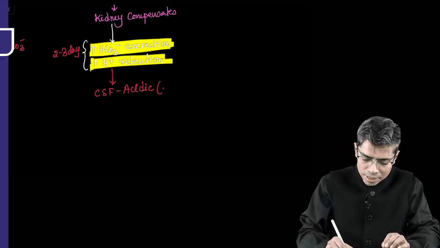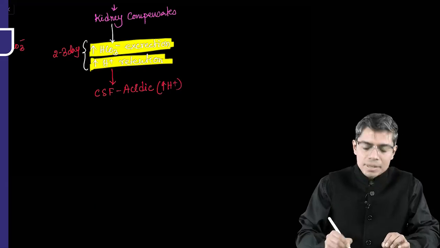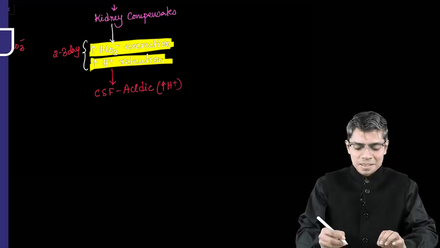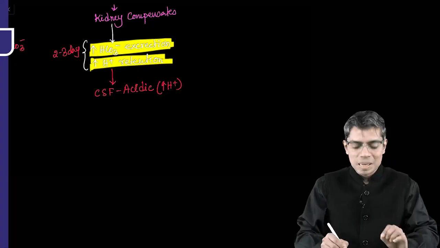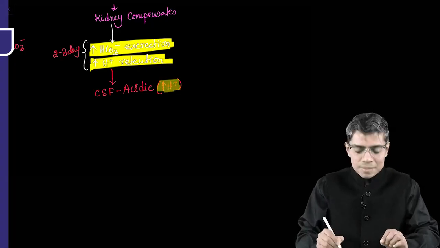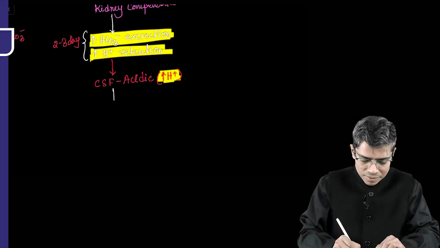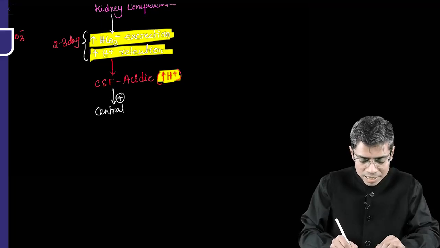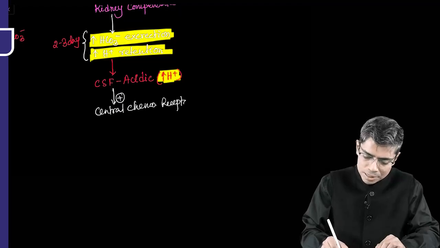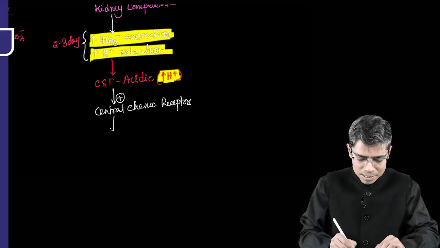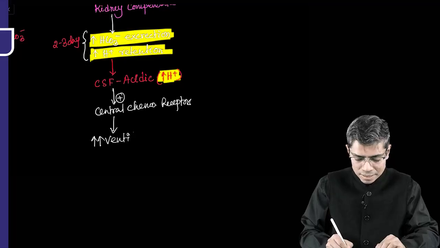Now you all know that increased H plus ion at the level of CSF is a stimulus for which chemoreceptor? All of you know that if there is an increase in H plus ion at the level of CSF, this is a very strong stimulus for the central chemoreceptor. And whenever your central chemoreceptors are stimulated by this H plus ion, again there will be an increase in ventilation, right?